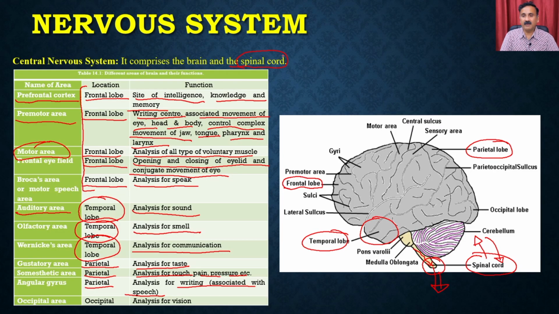Like what you will eat, you decide from the brain, but how you are going to eat, how you do the ingestion and digestion and all that, is controlled by the spinal cord. So the purpose of having a spinal cord is that it reduces the burden on the brain, right? Because if you reduce the burden on the brain, it can be more efficient in taking decisions for other kinds of activities where analytical skills are required and all that.